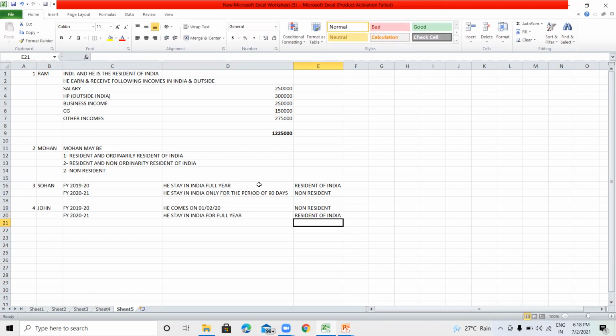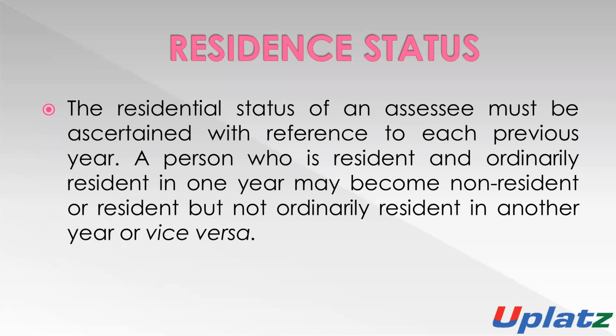So in this situation, we can say that it is very much important to determine the residential status of each and every person in every year, because it will change the taxability, the determination of tax liability, and the determination of taxable income of the assessee. So it is very important to determine the residential status of each and every person in every previous year.